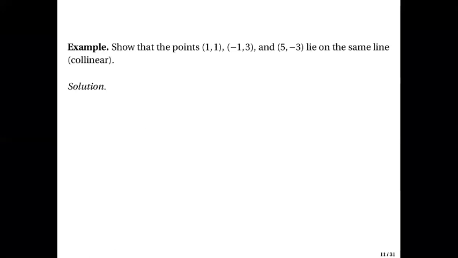Next problem. Show that the points (1, 1), (-1, 3), and (5, -3) lie on the same line. Or we call it collinear. So for example, you have this point here and this point here. This is what we want to see: they must lie on the same line.